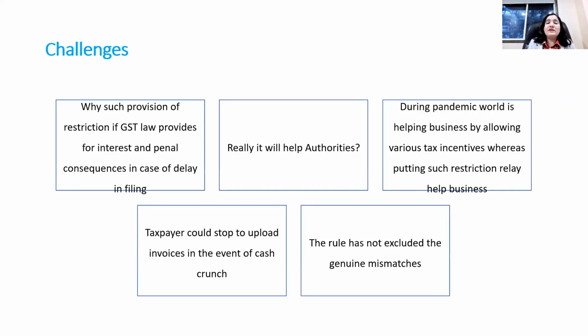Uploading GSTR 1 is one way in which a genuine taxpayer who has procured from them can substantiate the procurement. But by introducing this rule, even genuine purchases could be difficult to substantiate, because that taxpayer is not going to file returns, and filing of the returns has been blocked by the government itself.